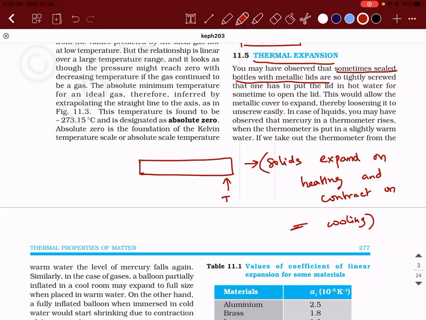This allows the metallic cover to expand, thereby loosening it to unscrew easily. This is one of the applications.